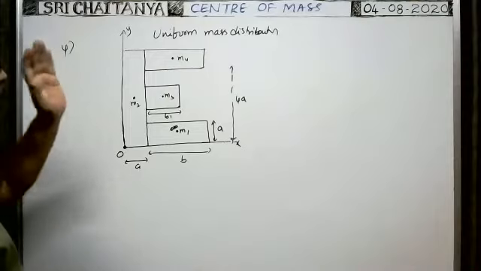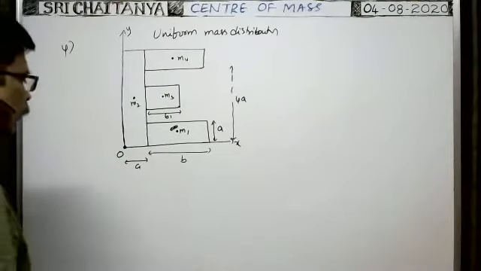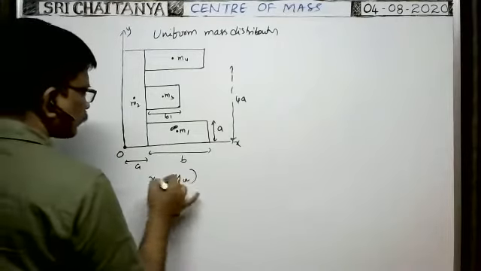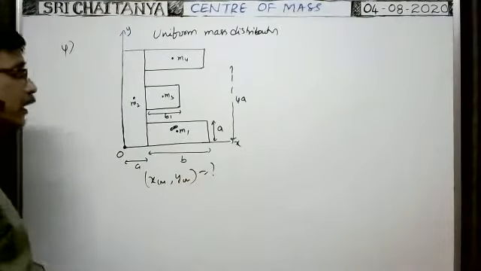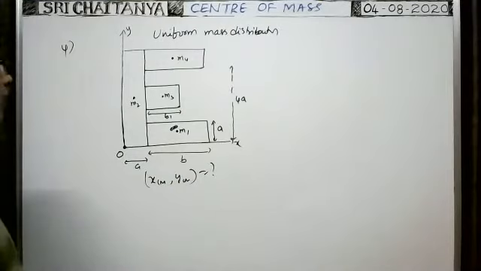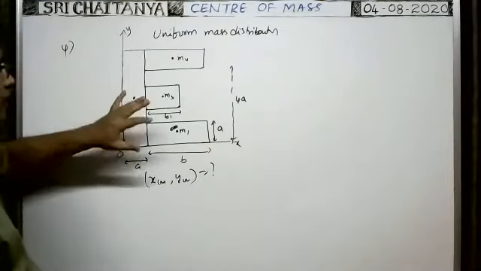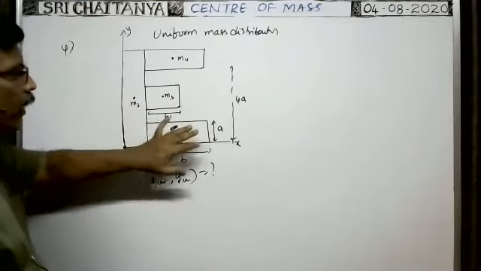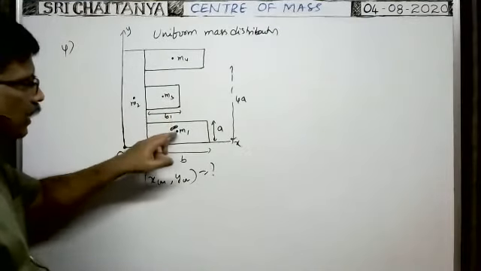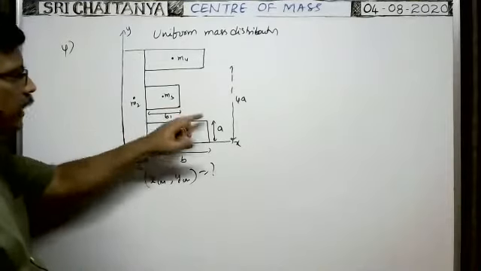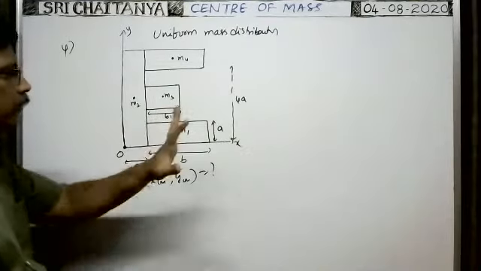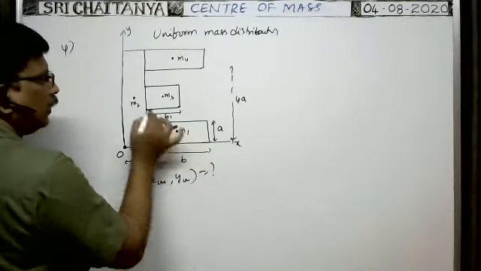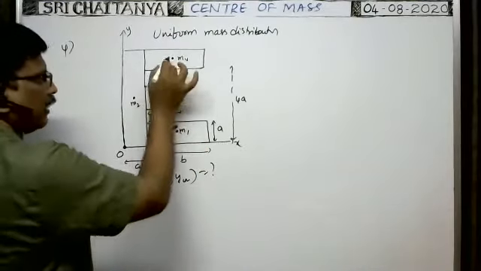What are the coordinates of the center of mass of the E-shaped plate? They asked xCM, yCM. In order to write the xCM, yCM values, we have to know the coordinates of these points. As the center of mass of this plate lies at this point, you forget the entire plate. At the center of mass of this plate, just imagine the mass of the entire plate here, and you forget the diagram. Just here you can imagine there is a point mass having mass M1. Here M2 mass is there, M3 mass is there, M4 mass is there.